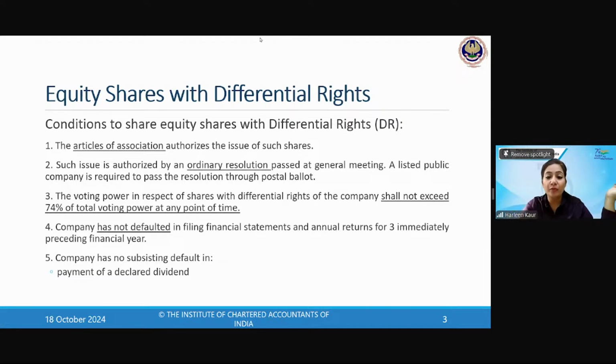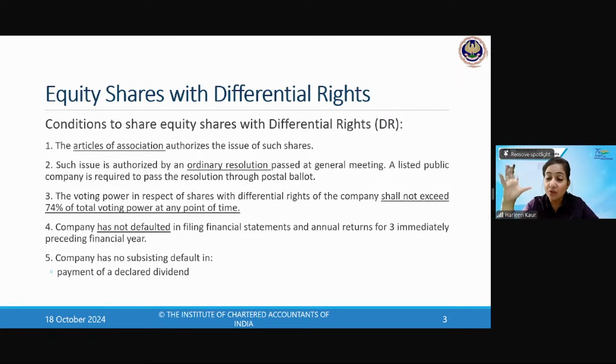Before we move further, children, I want to tell you one very important thing about this chapter. Share capital and debentures is, I would in fact say, the easiest chapter. On the contrary, students find it the most difficult, because the learning part is more. But when you divide it, like I have underlined a few provisions for you in this presentation itself, you can make brief notes and learn it.